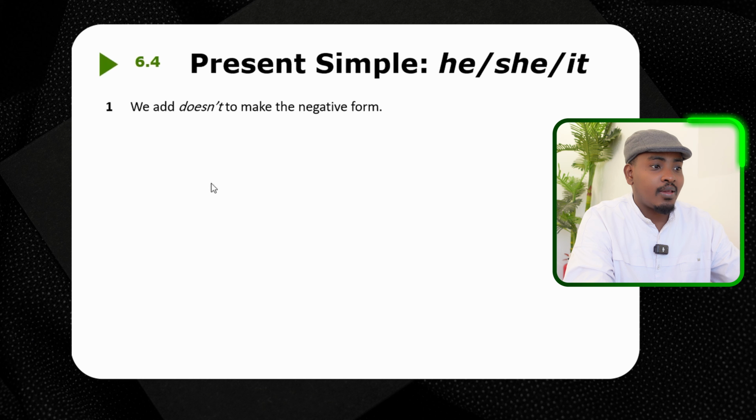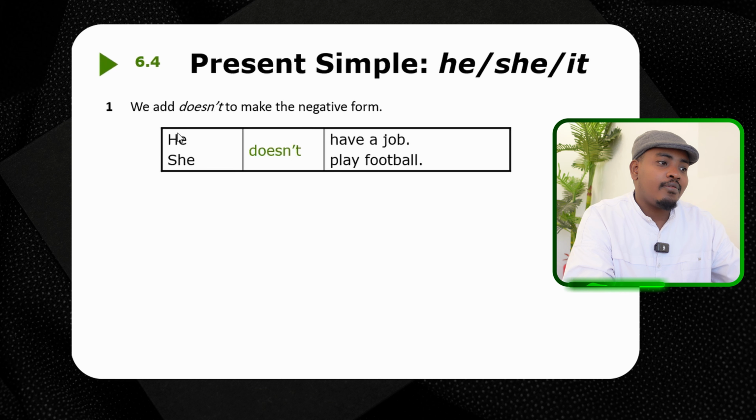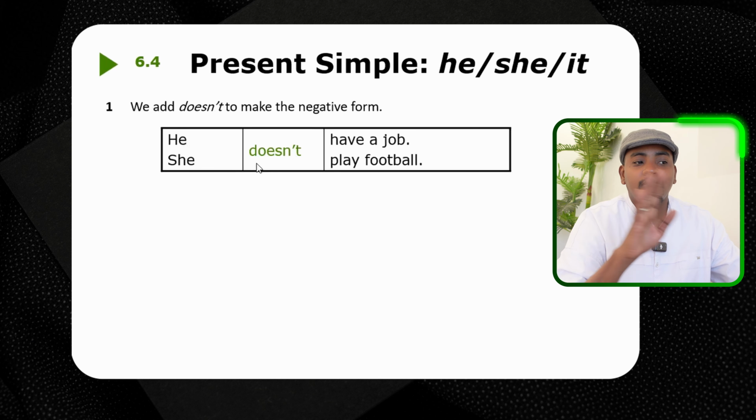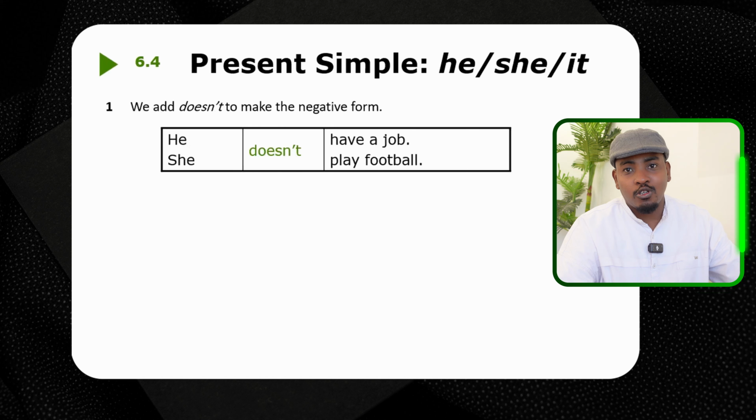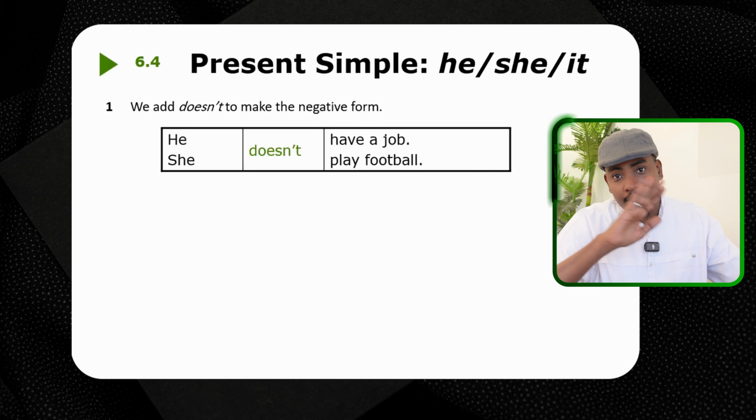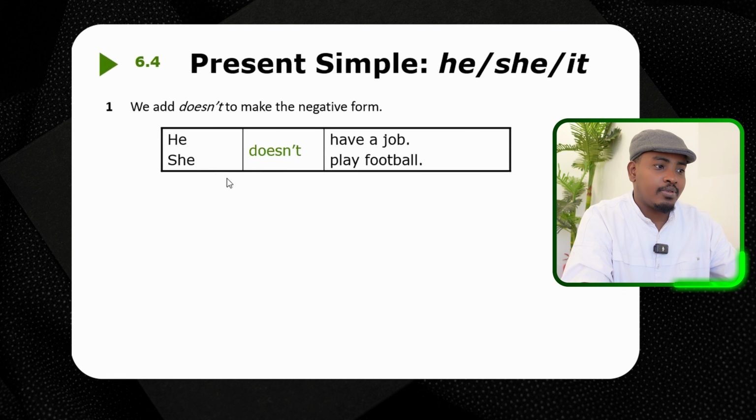6.4. Present simple, he, she, it. We add doesn't to make what? The negative form. It's very easy. For example, he doesn't have a job. It's like, I don't have a job. Now he doesn't have a job.